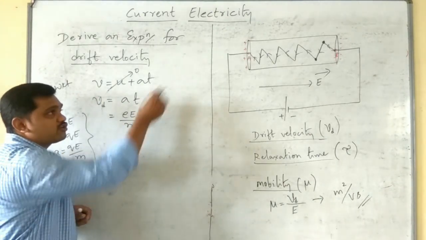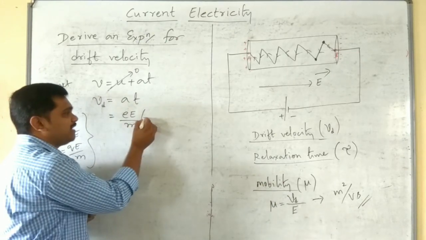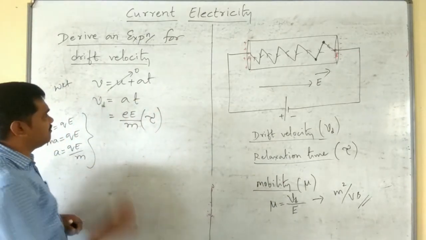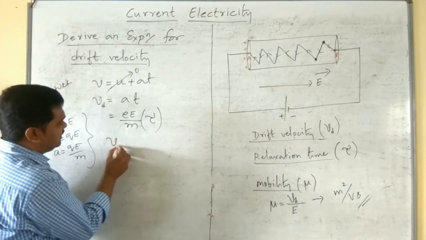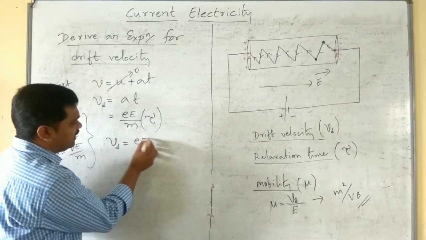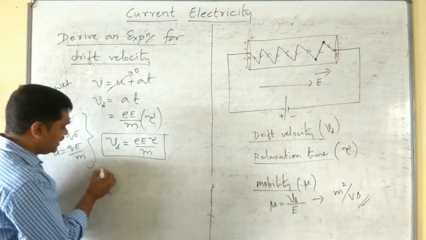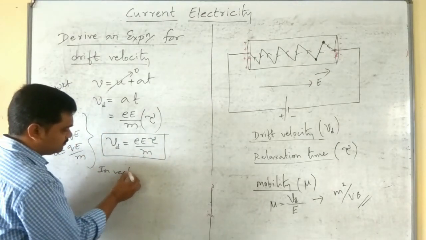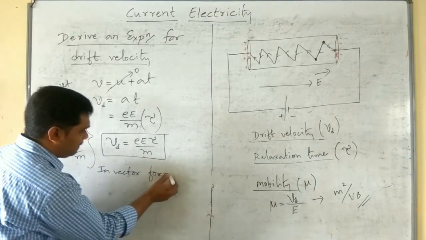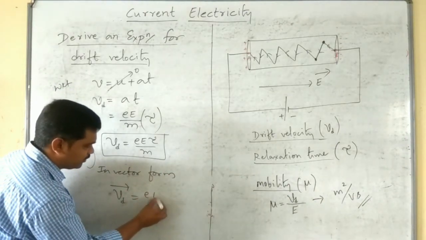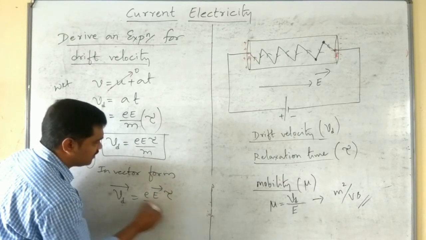And t, the time between two successive collisions, is called tau, the relaxation time. Therefore drift velocity is equal to eE tau divided by m. In vector form, Vd vector is equal to e E vector tau divided by m.